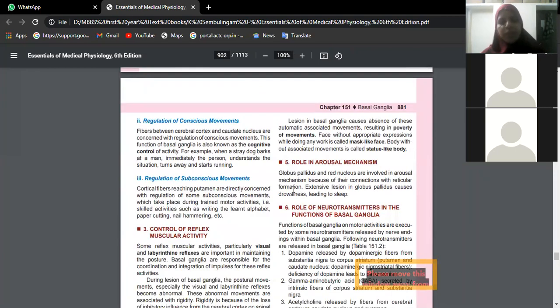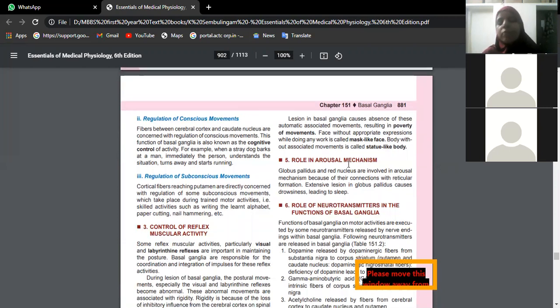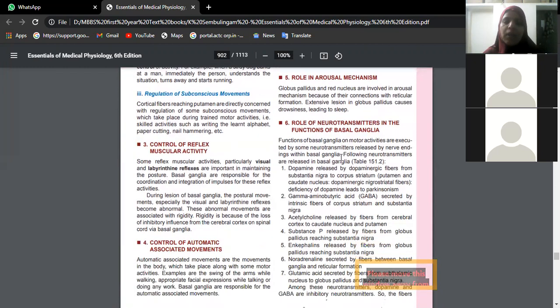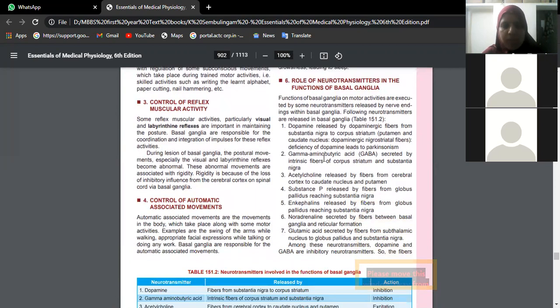Okay, that's the reason in case a person is suffering with a lesion of basal ganglia, he will not have any movements, like poverty of movements will be there. Okay, mask like face, there will not be any proper expression. So arousal mechanism, that means suppose if exams are there, you become very much alert and active, no, that is arousal mechanism.